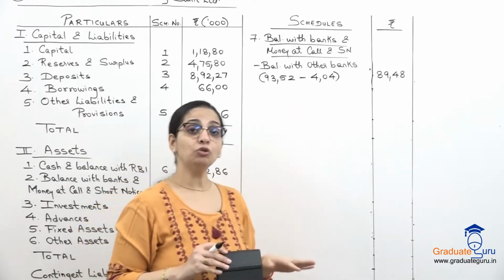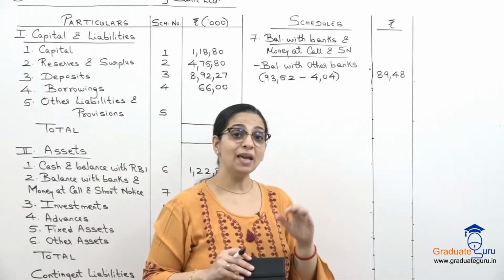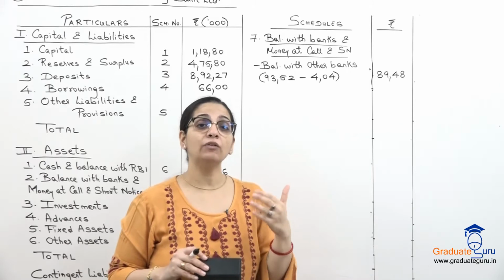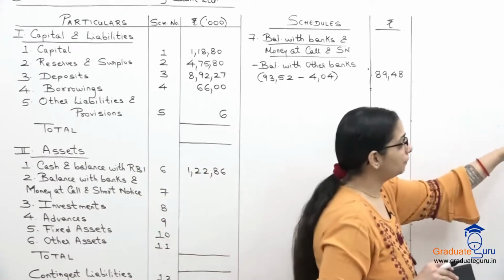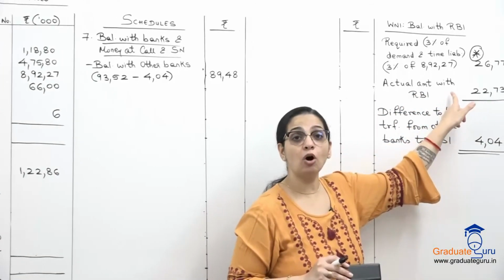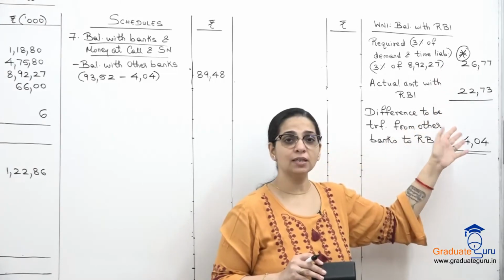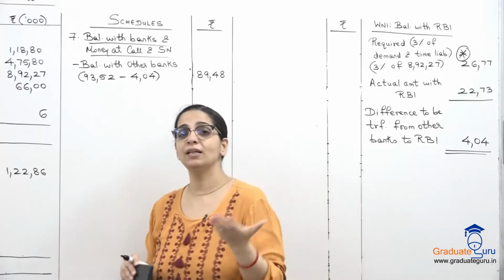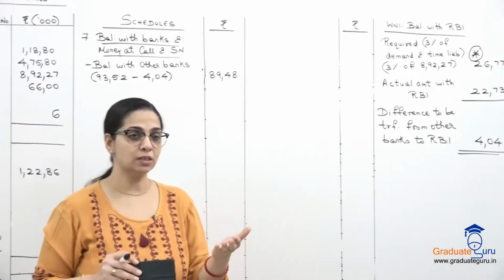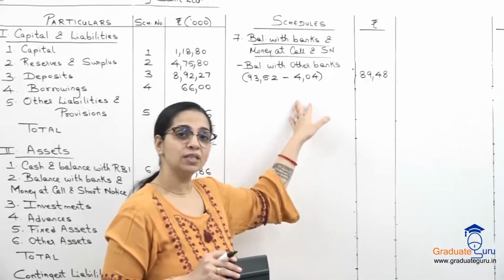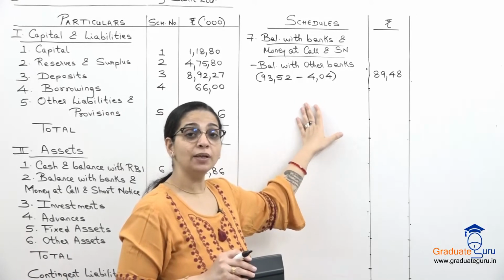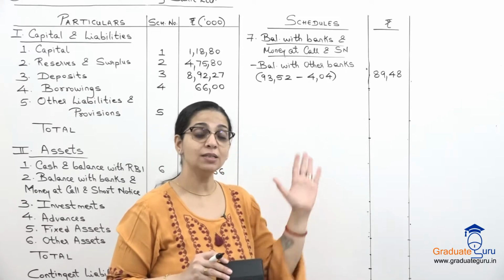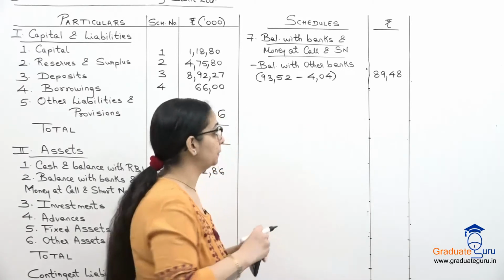So if they have given you the cash reserve ratio, make sure you do the calculation, find out if आरबीआई में enough balance है. अगर यहाँ पर the actual amount was more, तो हमें ये सब करने की जरूरत नहीं पड़ती. I would have directly taken the actual amount to my balance with RBI in Schedule 6. यहाँ पर जो अमाउंट रहता वो वैसे का वैसे ही रहता, but here the amount required was more, actual amount less था, इसीलिए हमें ये एडजस्टमेंट करना पड़ा.